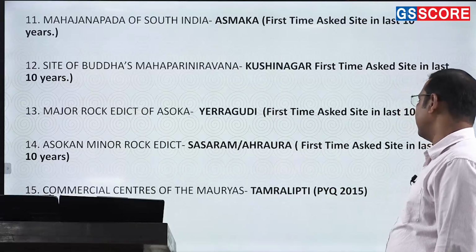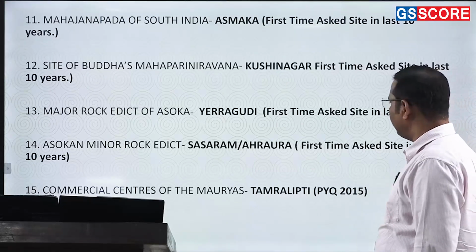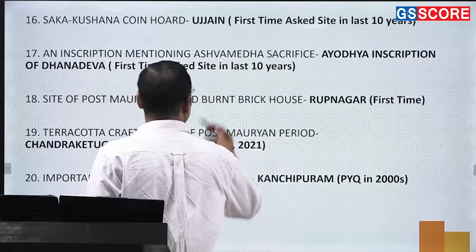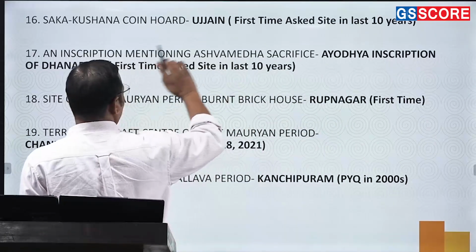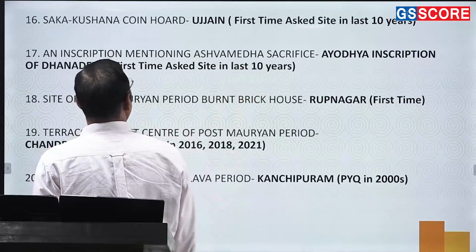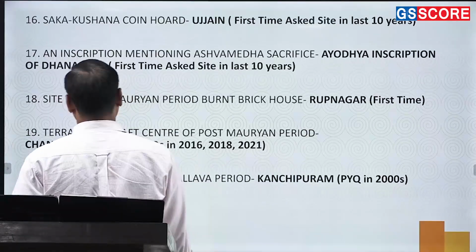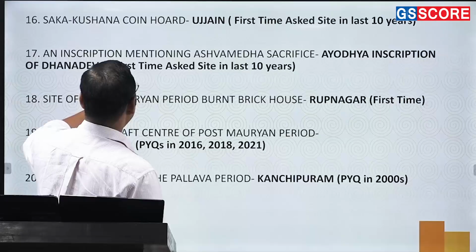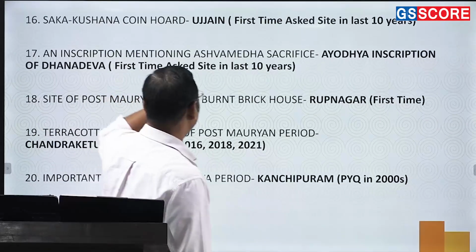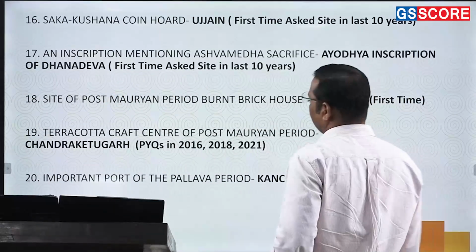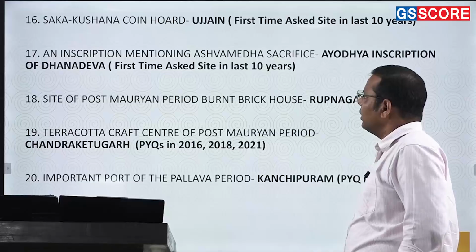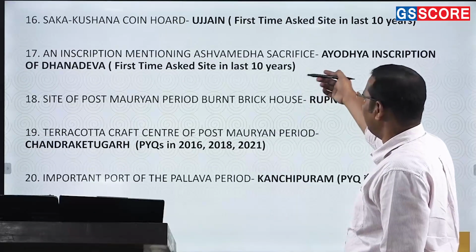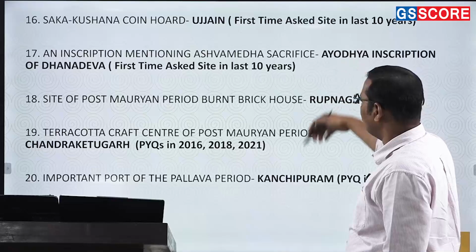The commercial center of the Mauryans, Tamralipti, very simple, asked previously. Then the Saka Kushana coin hoard, that is Ujjain. They have asked it for the first time in the last 10 years, but Ujjain is a doable site. An inscription mentioning the Aswamedha sacrifice, that's the Ayodhya inscription of Dhanadeva, okay? That has been asked for the first time, but I also feel this could have been done, it was not that difficult.